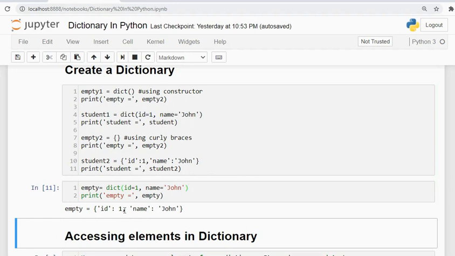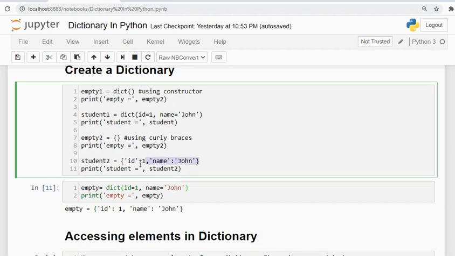Keep in mind while creating a dictionary, it is a very important thing that people might make some syntactical mistake here. So please keep this in mind. When you use the dictionary constructor, you just need to pass ID as the key and assign the value equal to 1, and name as the key, and similarly assign its value. Let's check this out as well.